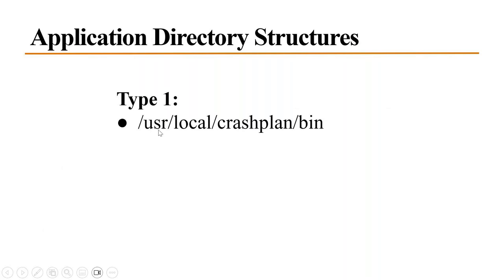Suppose you have installed it in user local. CrashPlan is a software, or Tomcat is a software. That software's related binaries, that is the starting and stopping scripts of the software, you will have in that software's home directory, in a bin folder. And configuration files, where will you have them? These are CrashPlan-specific configuration files.